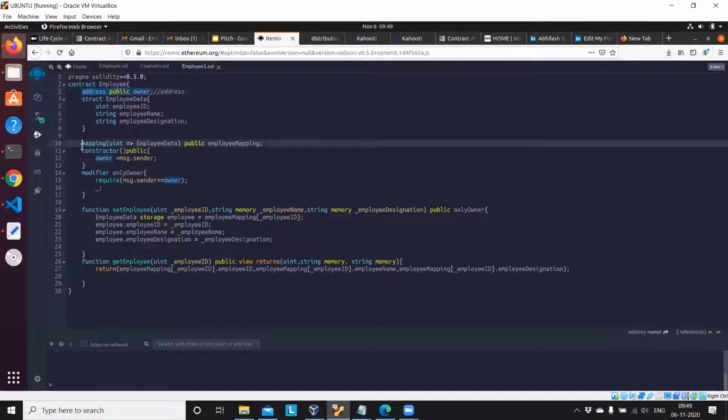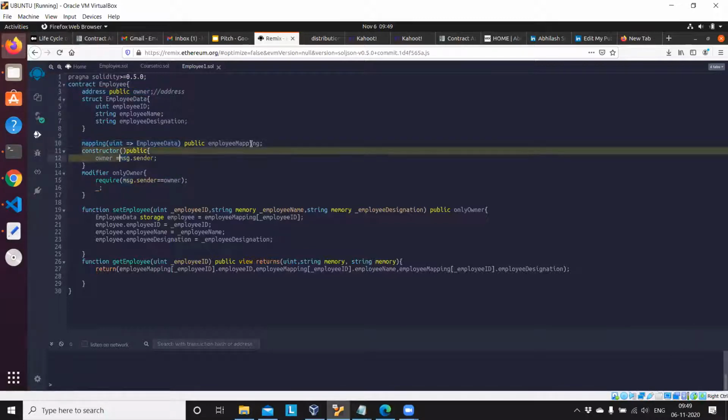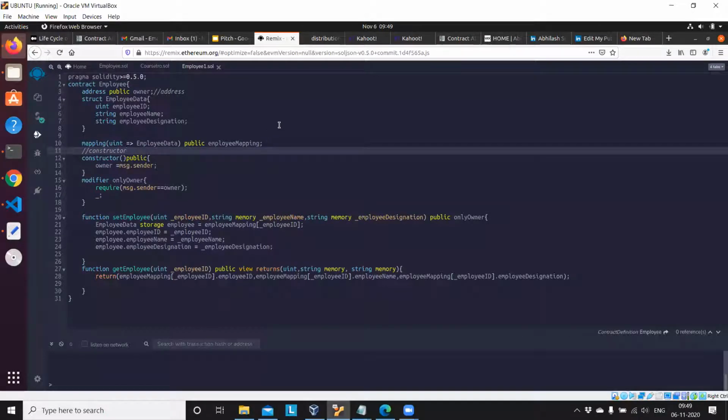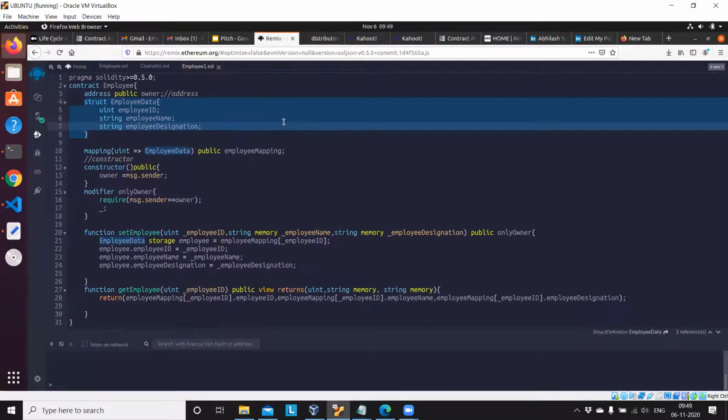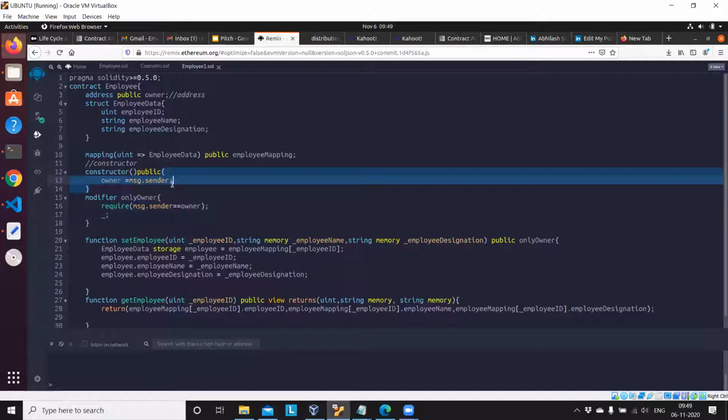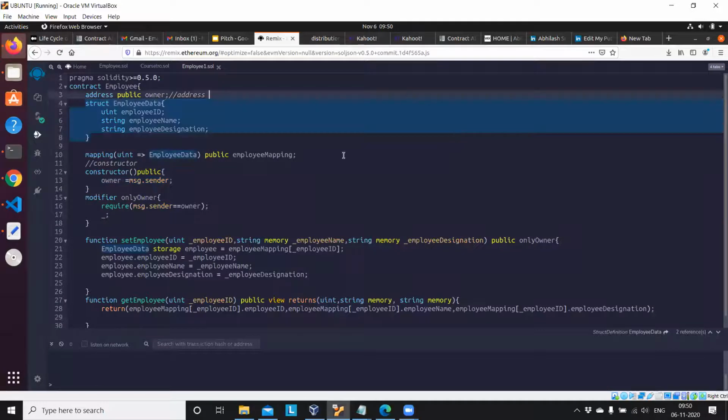And then I created a constructor. The constructor visibility is public, and inside it I have written owner equal to message.sender. This is a built-in function inside Solidity. Message.sender is who is initiating the smart contract. Why are we using a constructor? I hope you are all familiar with constructors in programming languages.